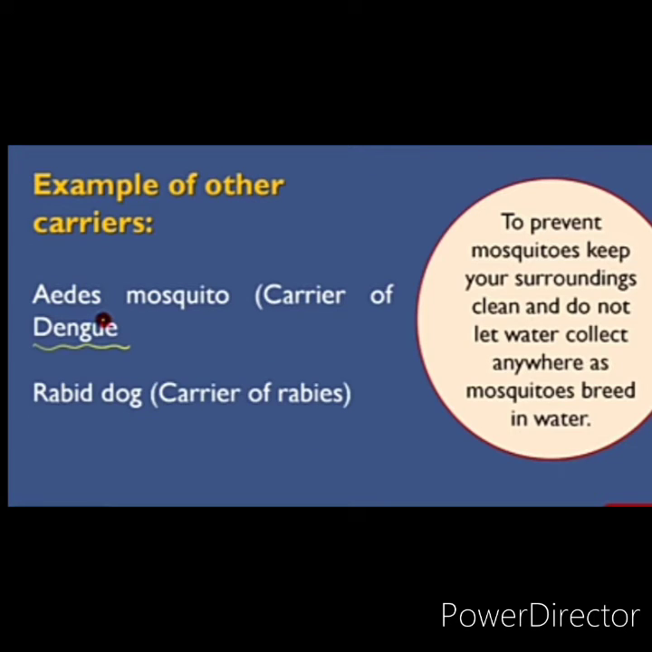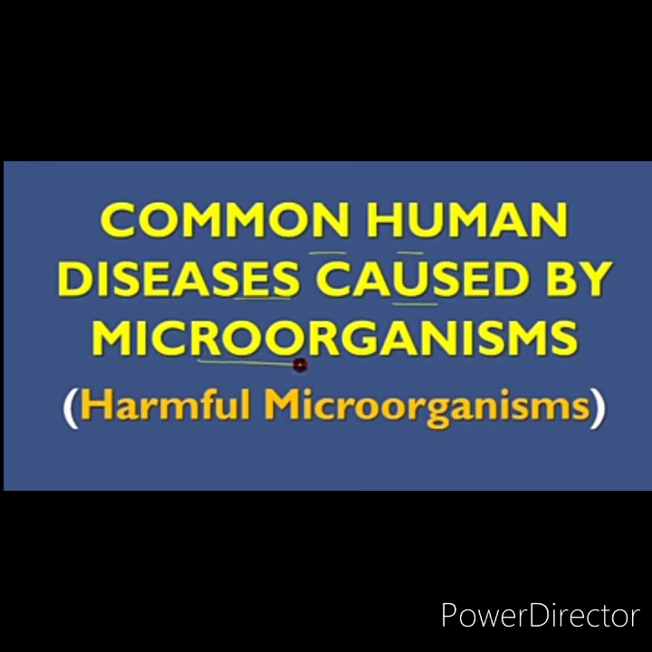Here in this slide there is again an example of the carriers. The first one is the carrier of dengue, that is the Aedes mosquito, and the second one is the carrier of rabies, that is a rabid dog. Now we will read about common human diseases caused by microorganisms if they are spread through air, through water, through food, or through insects and animals.